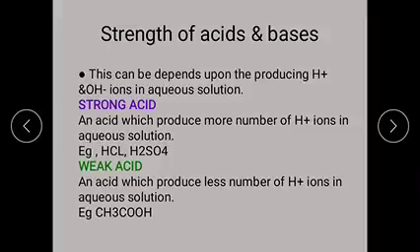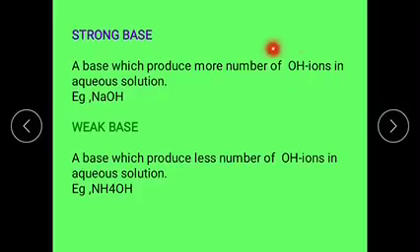Example: HCl, H2SO4, HNO3, hydrogen cyanide. And next one is base, a substance which produces OH minus ions in aqueous solution is called a base. Examples for the bases are NaOH, ammonium hydroxide, sodium hydroxide, potassium hydroxide, etc.